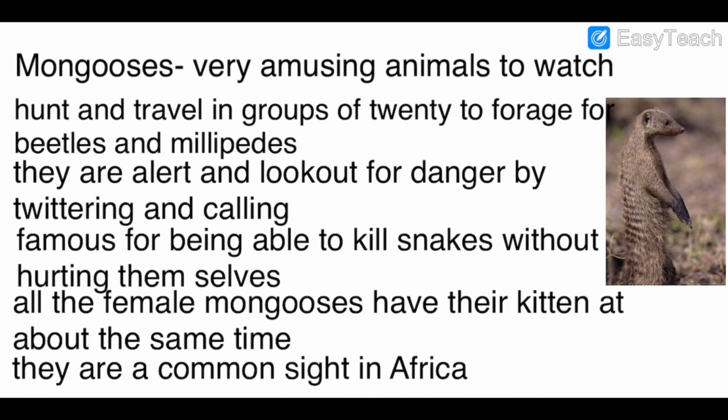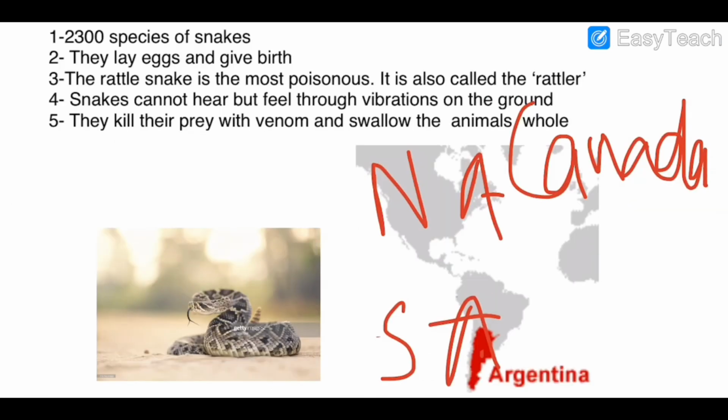And they can kill their prey, but they can also survive at times. Animals such as the python can survive for a year or more without eating, if it has got a very good prey, it can survive for such a long time.